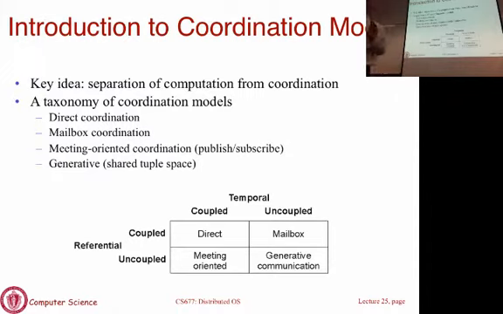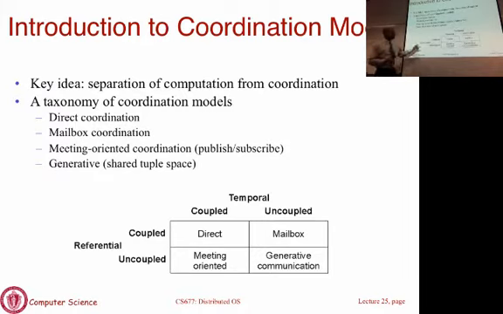When you are coupled in time, both the client and the server are present at the same time. Both entities in the communication run at the same time and talk to one another. When you're coupled in space, the client and the server know a priori who they are talking to. This is also referred to as direct coordination.